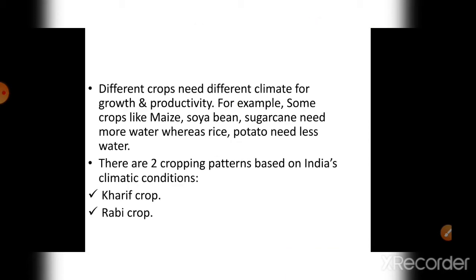Depending upon season we can divide the cropping patterns into two, that is kharif crop and rabi crop. Some plants need summer to grow, and some plants need the rainy season to grow. So according to that they have divided it into two types. One is kharif and another is rabi.